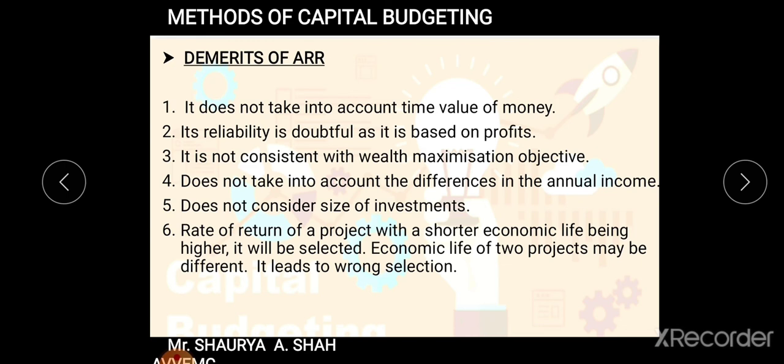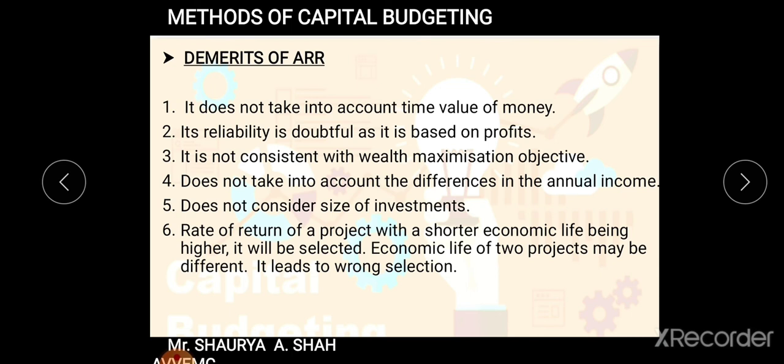Suppose for example I am getting 1 lakh this year. If I get the same 1 lakh rupees after 5 years, the value has diminished. Though the amount and the quantum are the same, the value of money has reduced. So it does not take into account the time value of money every year. That will be covered in another method.